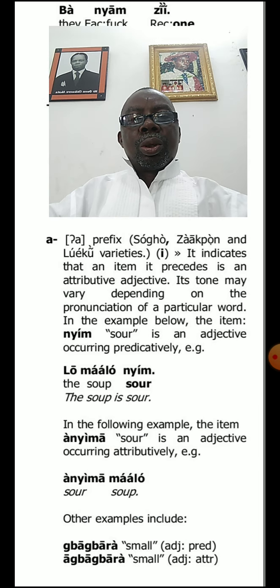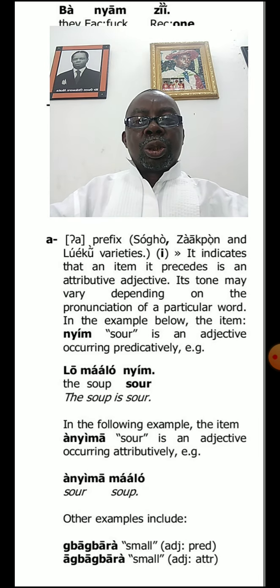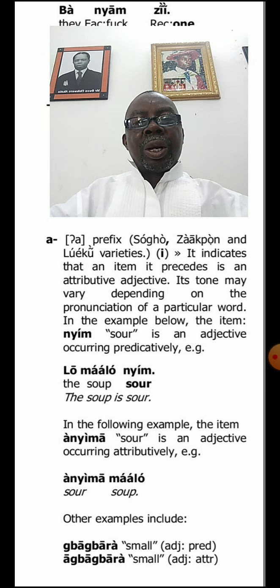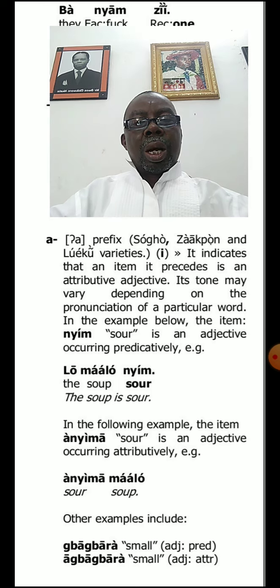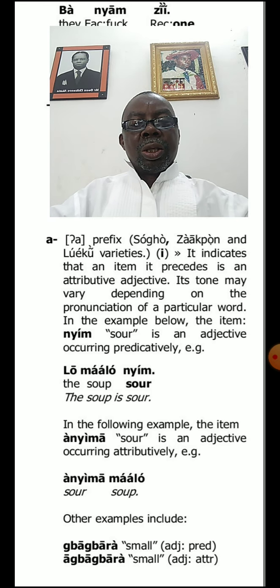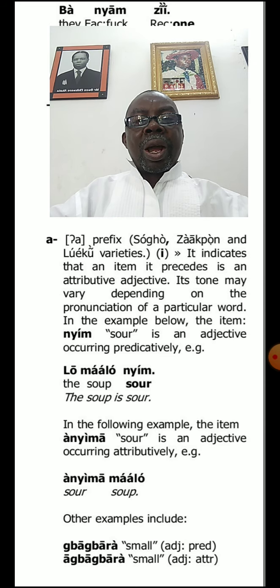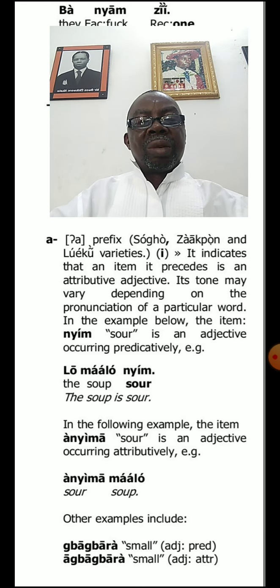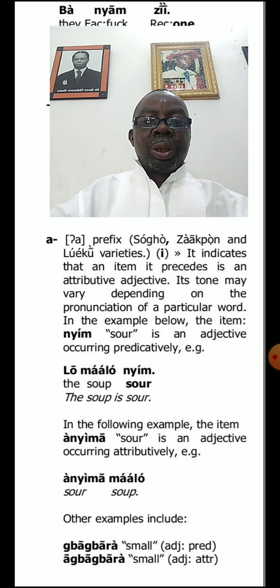So, ladies and gentlemen, you can have the letter A functioning as a prefix. And when it functions as a prefix, it means that the word to which it is attached is an attributive adjective.